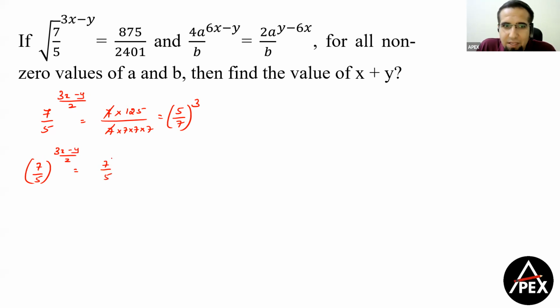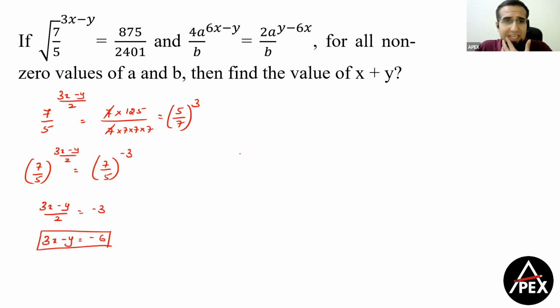to this. I can write this as (7 by 5) whole to the power minus 3, because I have inverted it. Okay? So if bases are same, we can equate the power. So (3x minus y)/2 is equal to minus 3, or we get 3x minus y is equal to minus 6. So this will be a simple calculation. Okay? Now the second part, if we look at it, I have to write this in the form of 2a.